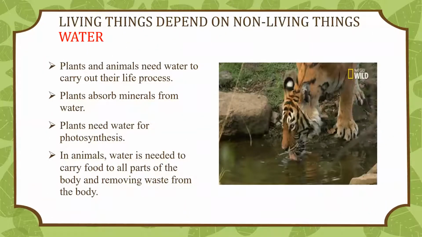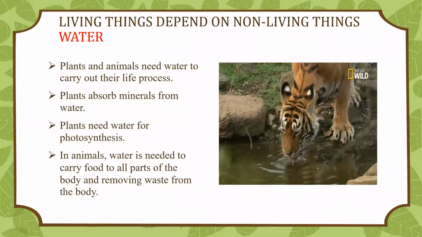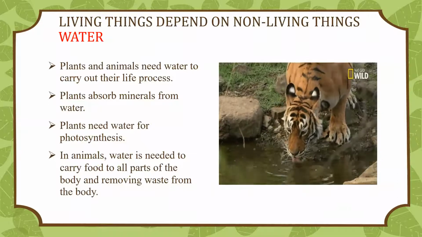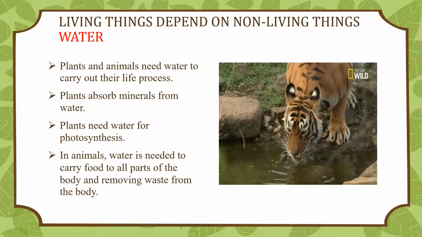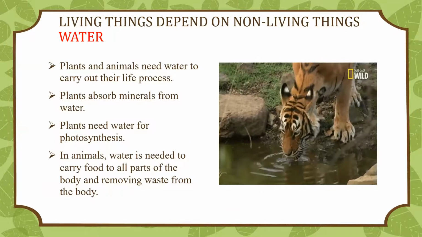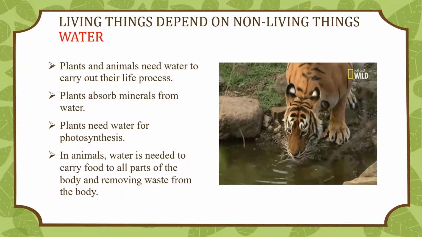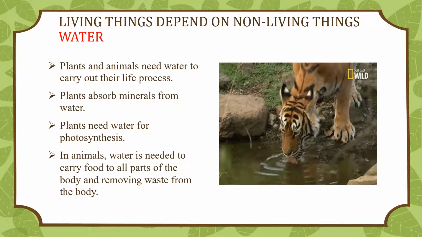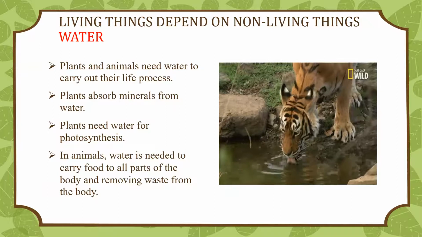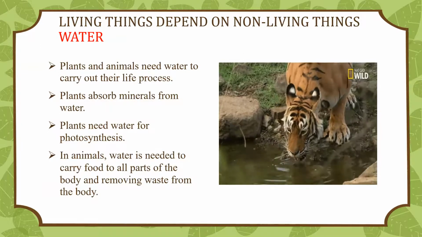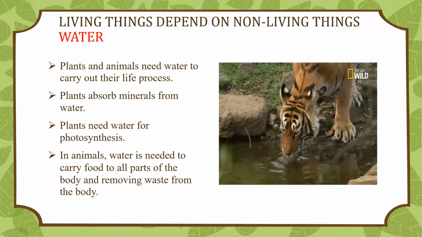The next component is water. Water is essential to all plants and animals for carrying out their life processes. Plants absorb minerals dissolved in water through their roots. Plants use water to prepare food during photosynthesis. Water also helps in the dispersal of seeds of plants growing in or near water.